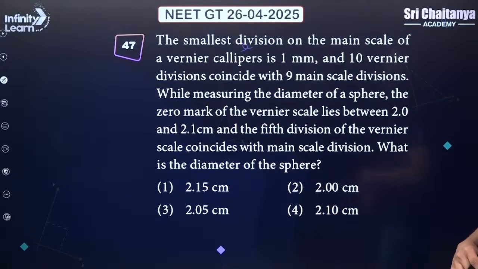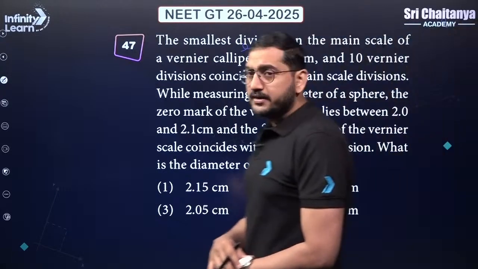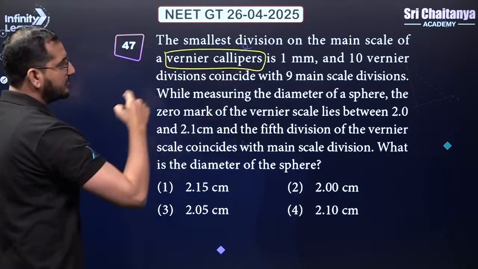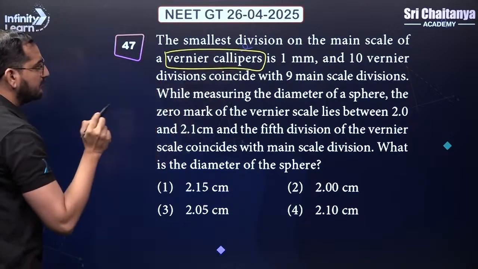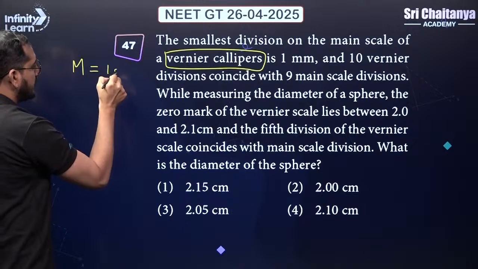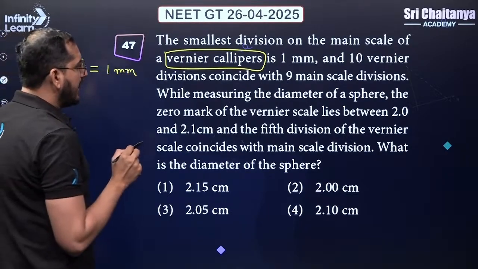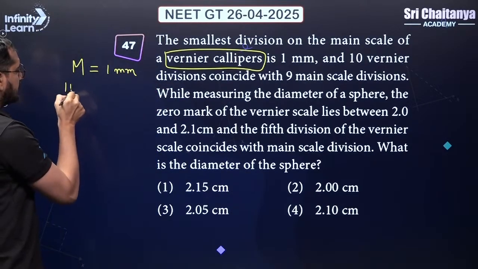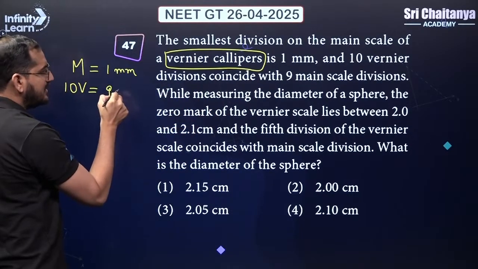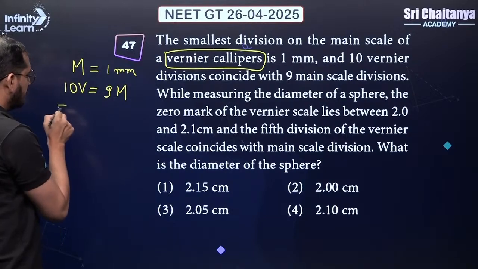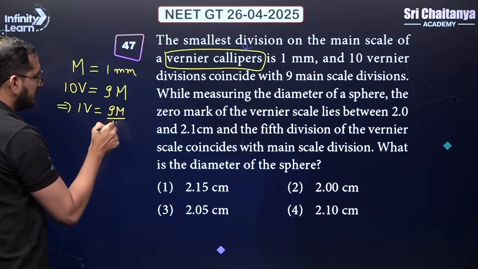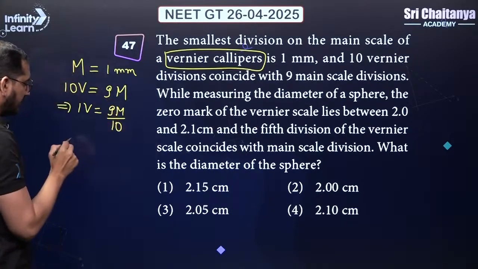All right, so this is from again units and measurement. Okay, and the question says that we have a vernier caliper and the smallest division on the main scale is given as 1 mm. So the main scale, the smallest value is given to us as 1 millimeter. Okay, and it is also given that 10 vernier divisions will coincide with 9 main scale divisions, right? It means that 1 vernier can be written as 9M by 10.